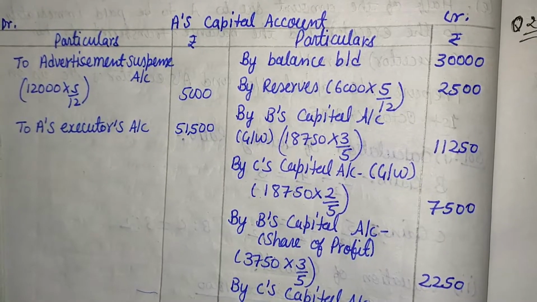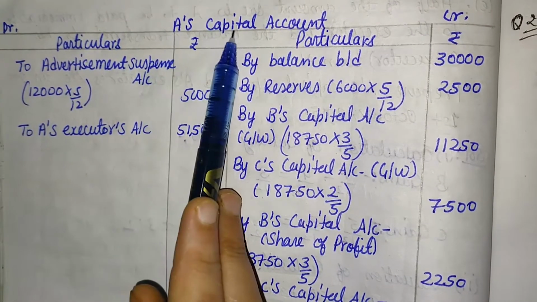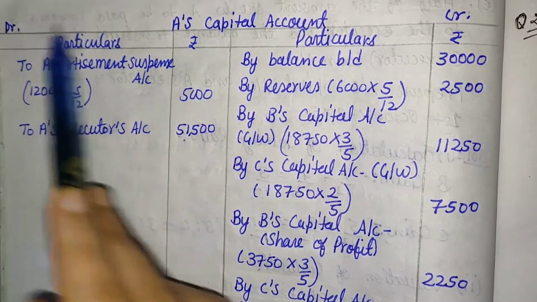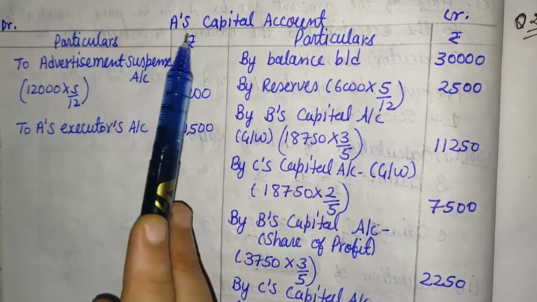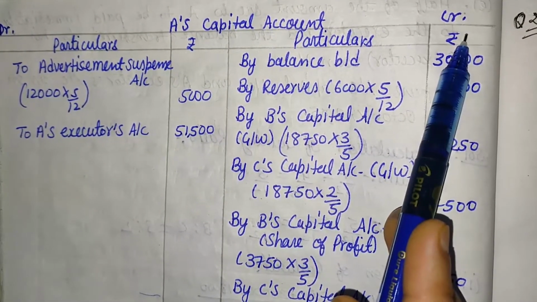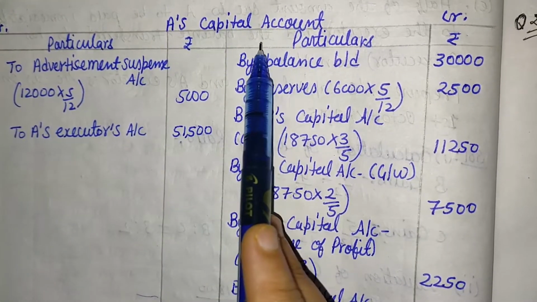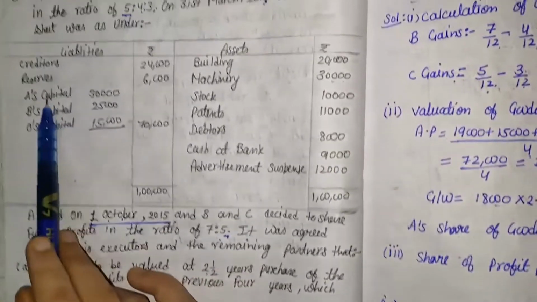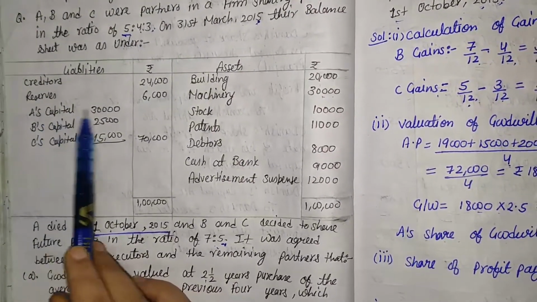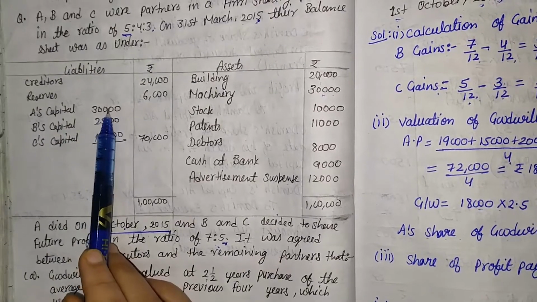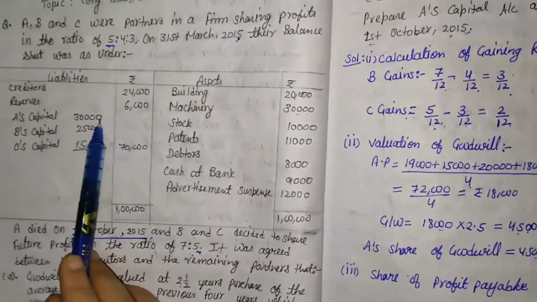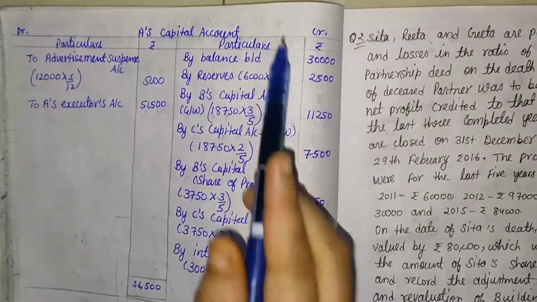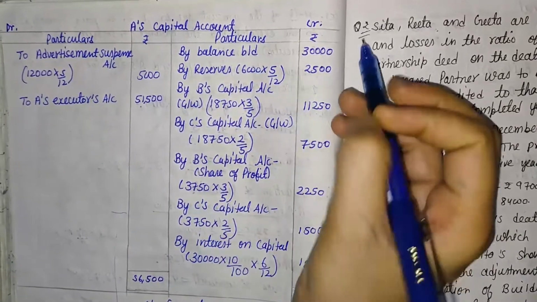Now we are going to make the capital account, A's capital account, because the dead partner is A. So that is the debit side, that is the credit side, particular amount, particular amount. First of all, for making A's capital account, we will consider the old balance sheet. Some capital balances are given, that A's capital is 30,000. So we transfer that 30,000 by the name of by balance b/d on the credit side. So here it is by balance b/d, that is 30,000.